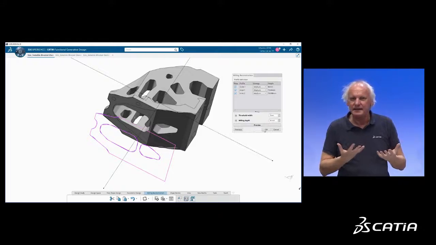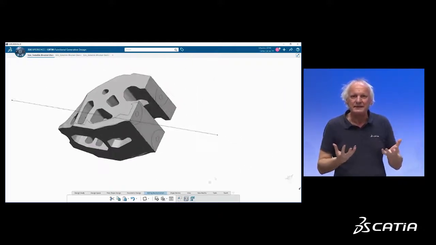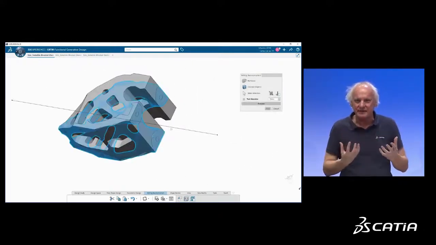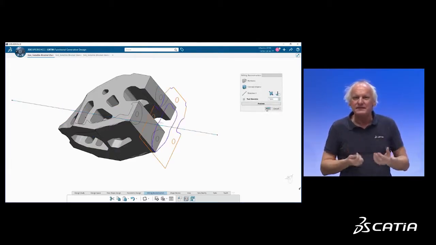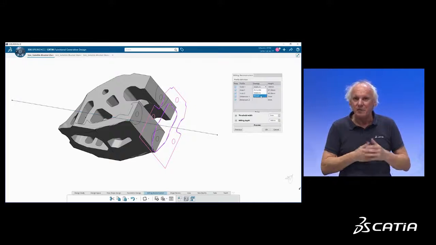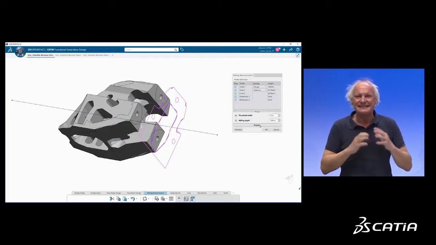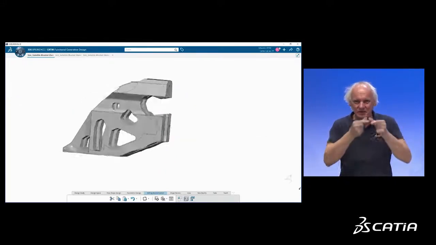And at the end, you have a fully parametric feature-based solid made of constraint sketch extrude features that you can, why not, parametrically size optimize like I did with a freeform shape.